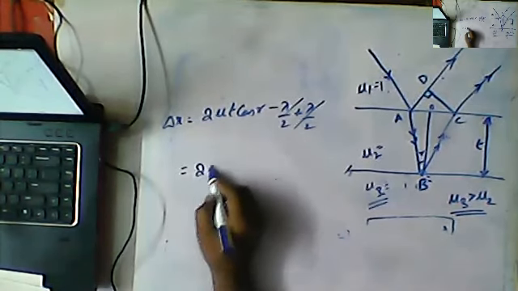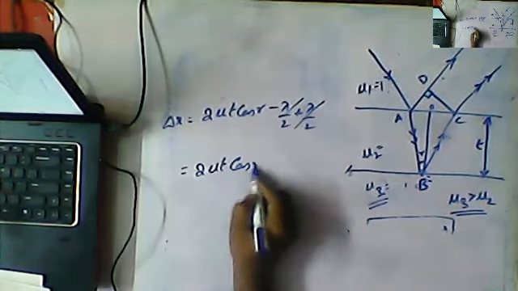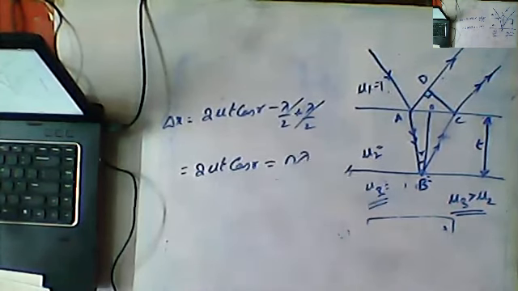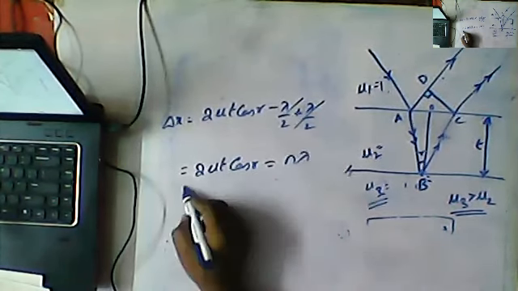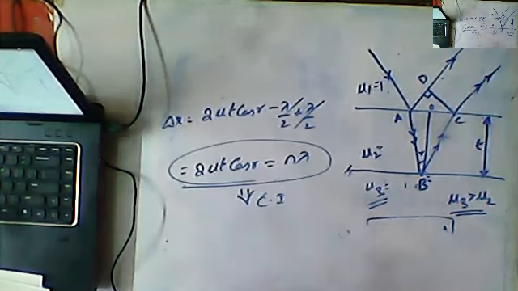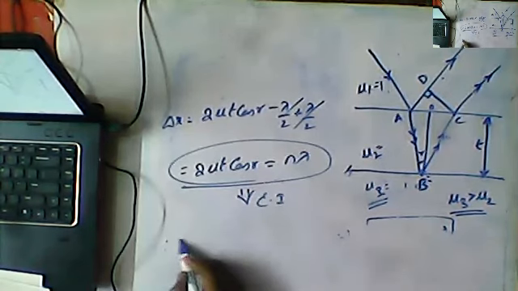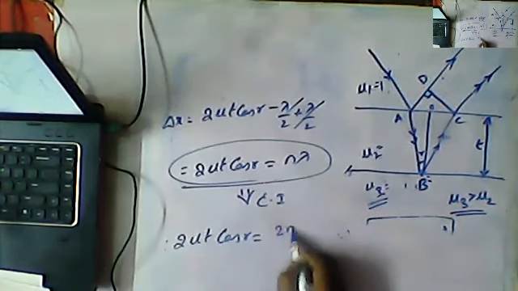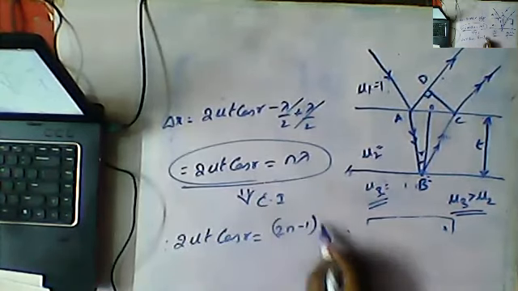Okay, so both will get cancelled. Whenever both get cancelled, 2 mu t cos r is equal to n lambda. This is the condition for constructive interference, CI. And 2 mu t cos r is equal to (2n minus 1) lambda by 2. This is for destructive interference.